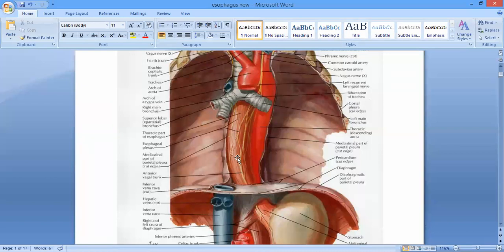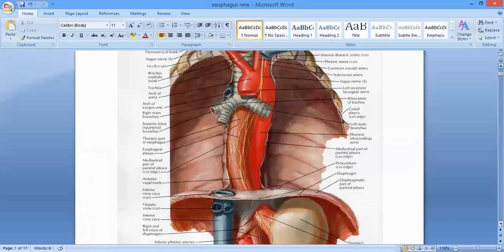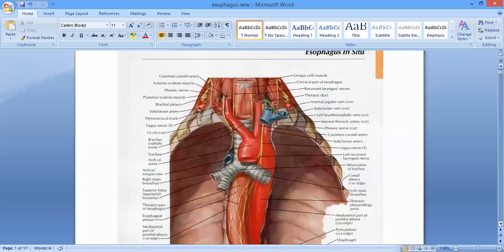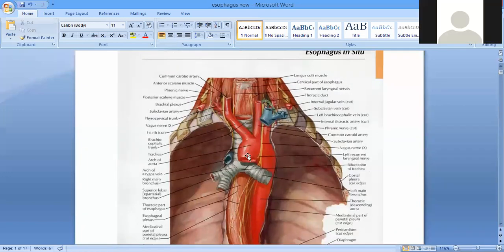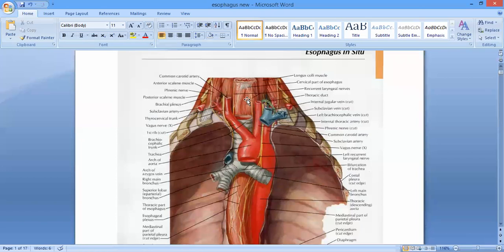Its length is about 25 centimeters or 10 inches, and its diameter is about 2 centimeters, right? So it has got two ends, an upper end and a lower end. Both these ends are guarded by sphincters, the narrowings or sphincters. And what are these sphincters responsible for? They are responsible for controlling the contents of the esophagus, so that the contents of the esophagus should not get into the throat, into the neck, into the pharynx.